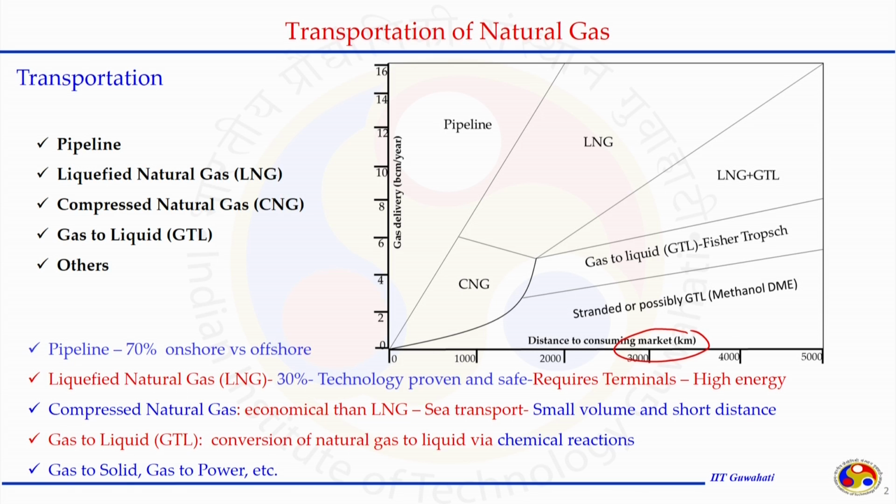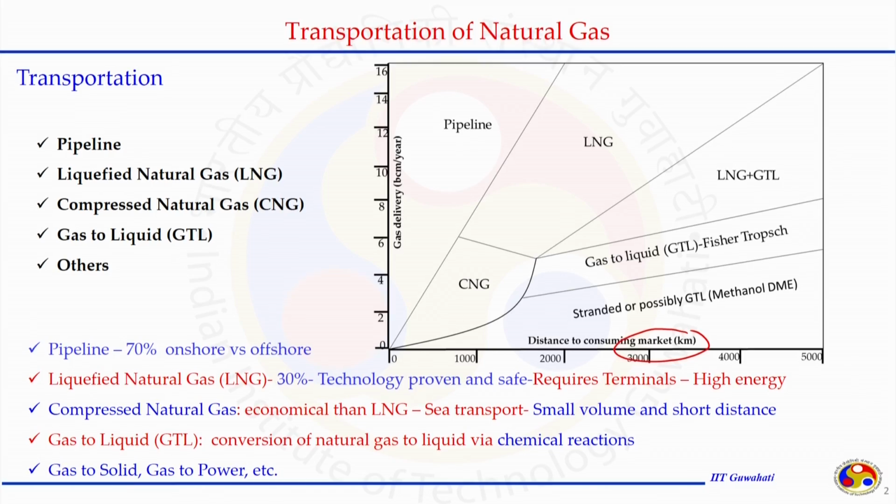The unit is BCM per year, billion cubic meter per year, and the x axis is having the distance in kilometer. So, this relationship shows when we are choosing an option to transport the natural gas, it depends on several factors.